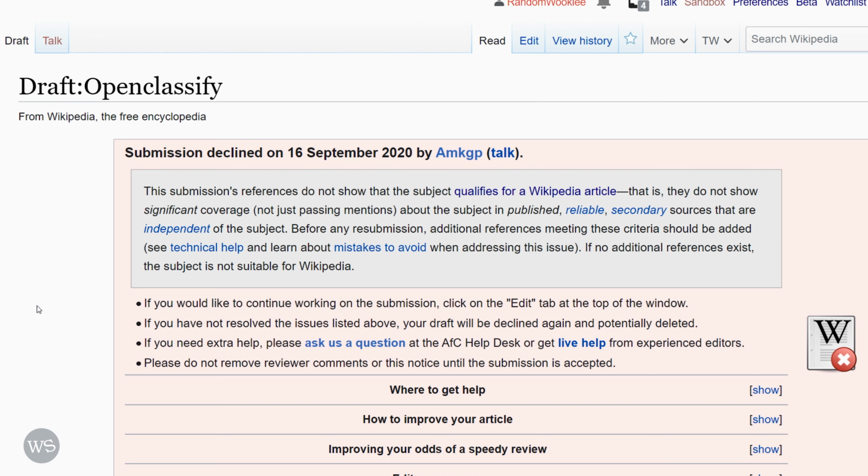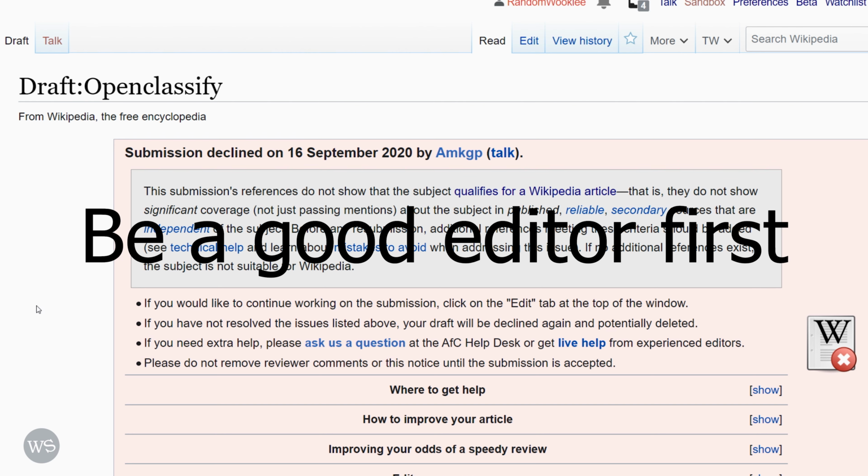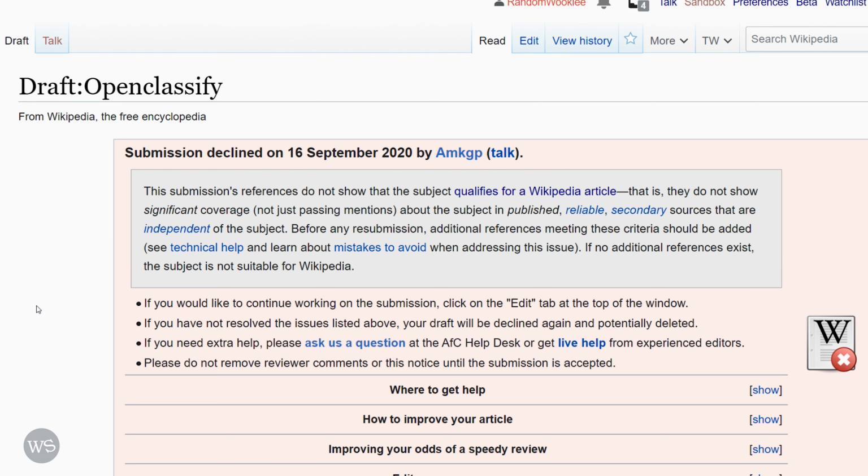Preferably for new editors, before creating articles, it's best to establish yourself as a good Wikipedia editor. That means go find articles that need development and work on finding references and writing other articles that already exist.